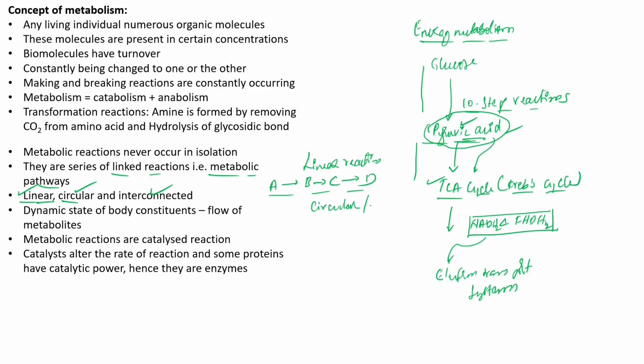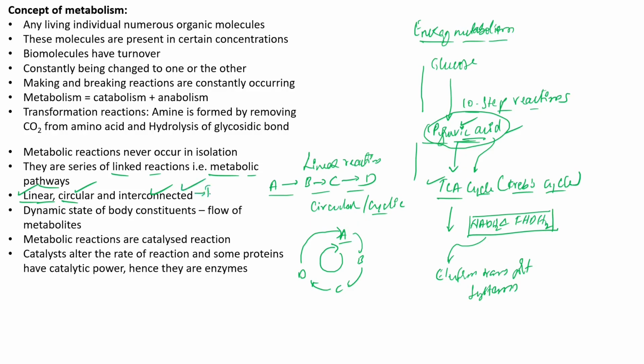But some reactions may also be cyclic or circular, meaning cyclic in nature. For example, A gives B, B gives C, C gives D, and D again comes back and results in the formation of A. These are called circular or cyclic metabolic reactions. There is no specific rule that reactions should occur only linearly or only circularly; they can be either.